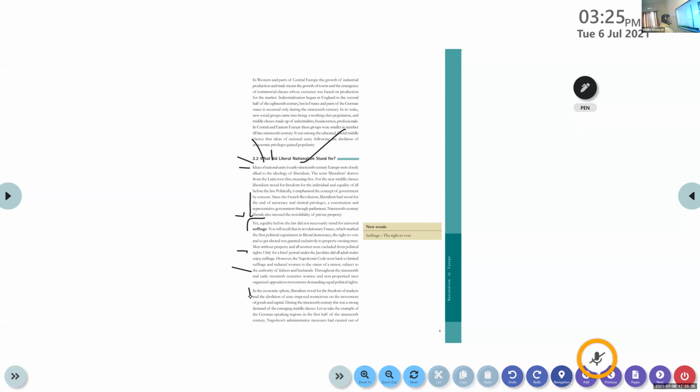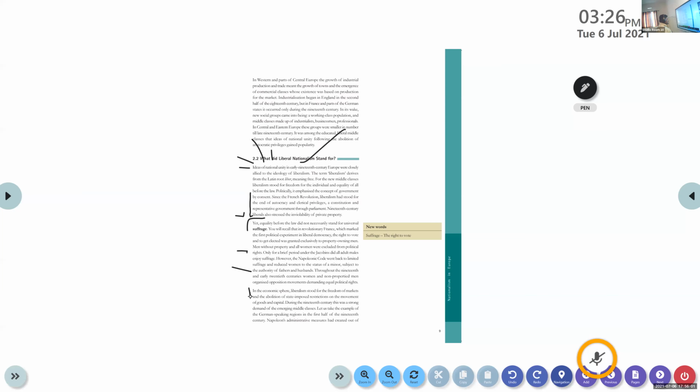Liberalism stood for freedom of markets without the restriction of the governments. Liberals demanded the freedom to sell goods in the market without government intervention, without government control. That meant no state-imposed restrictions on the movement of goods and capital. The government was expected to stop interfering in the activities of the traders. During the 19th century, this was a strong demand of the emerging middle class.